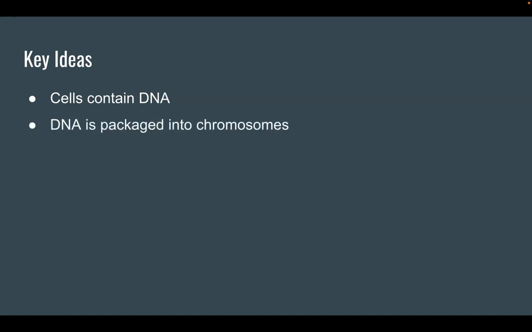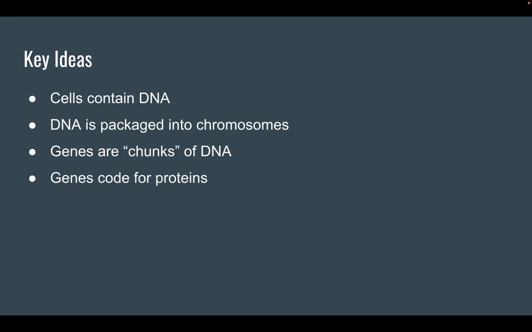So here's your key ideas. First, cells contain DNA, and they contain the same DNA for every cell of an organism. Inside those cells, DNA is packaged into chromosomes. On those chromosomes are genes, which are just chunks of DNA, little pieces of information.